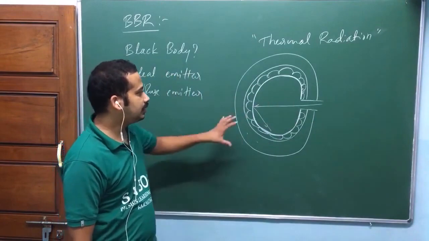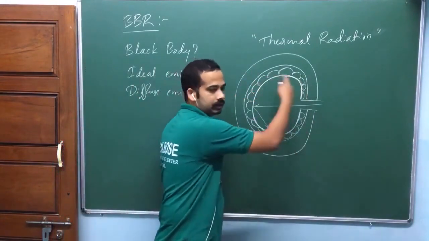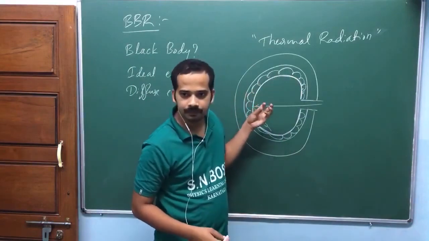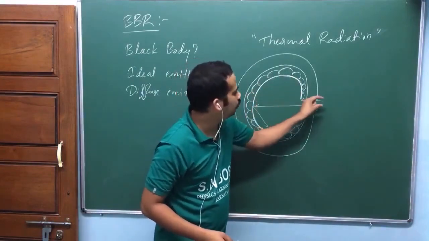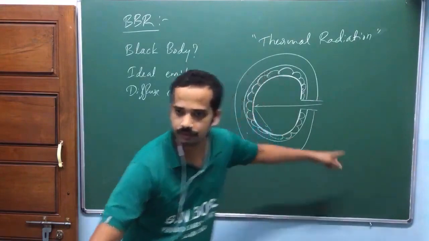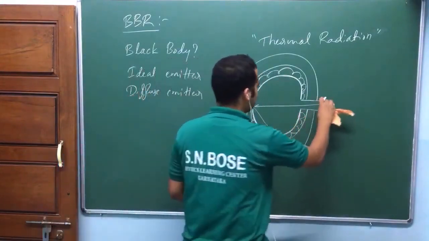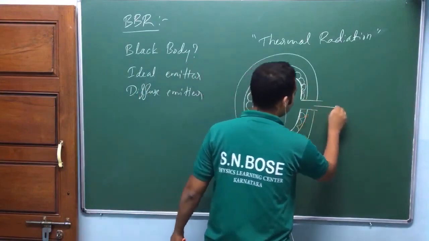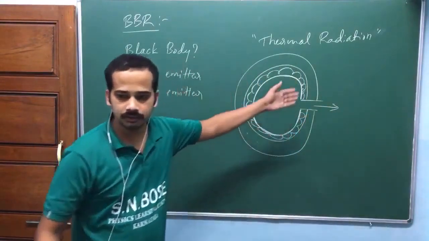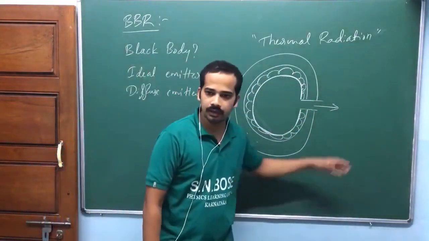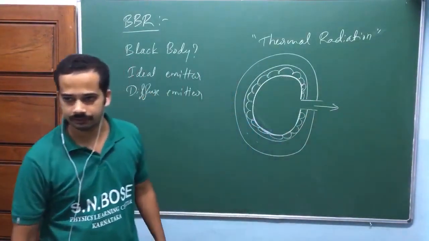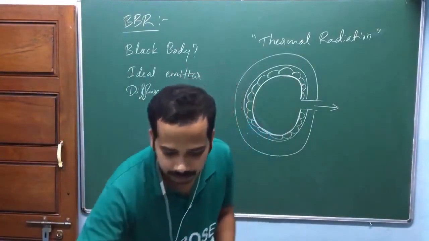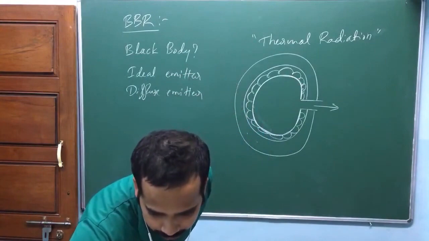But look at here. When this is heated, I'm going to put one heater here, it's going to glow and emit radiation, and you have only one opening. You can see radiation through that hole. This is a perfectly black body. When you heat that one, it glows, and you can pass that through a prism or spectrograph and find the spectrum of that radiation. So this is the arrangement for observing the black body radiation spectrum.